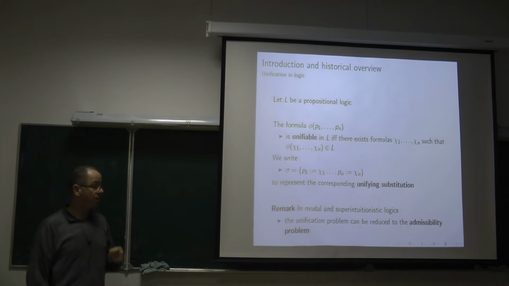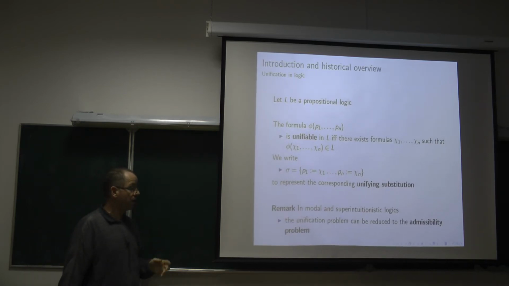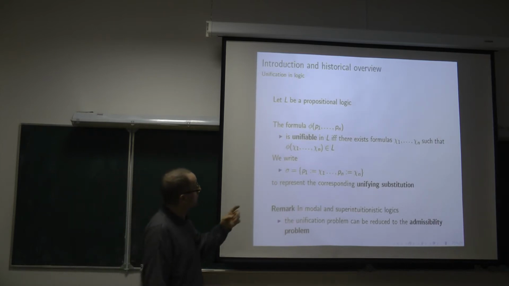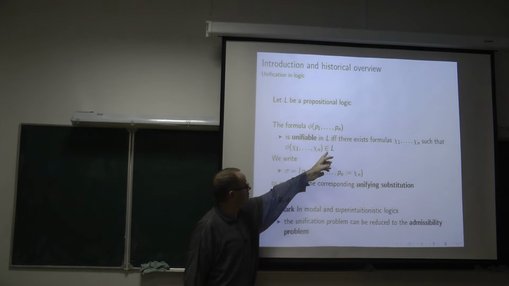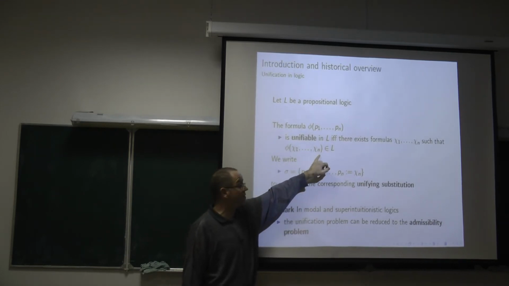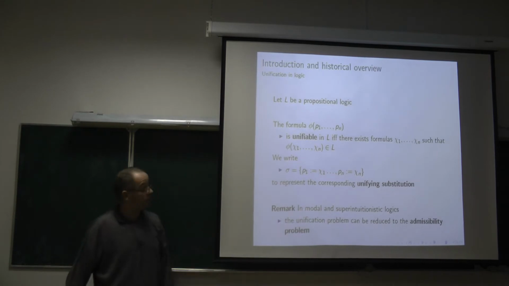Here I don't say if the logic is axiomatically presented or just defined as the logic of a class of frames. The formula is unifiable if it is possible to find an instance of it which belongs to the logic.